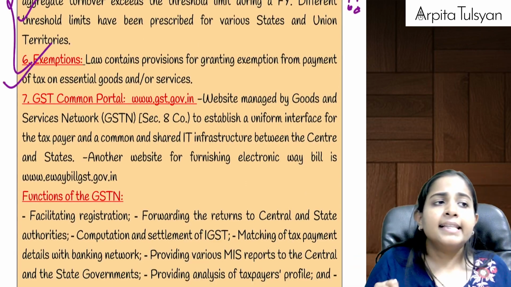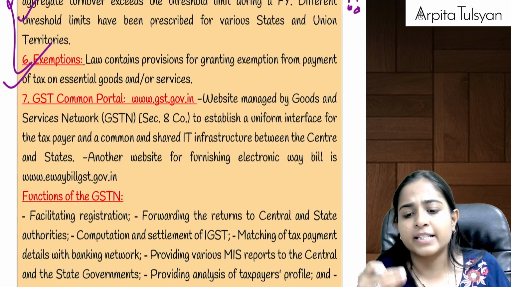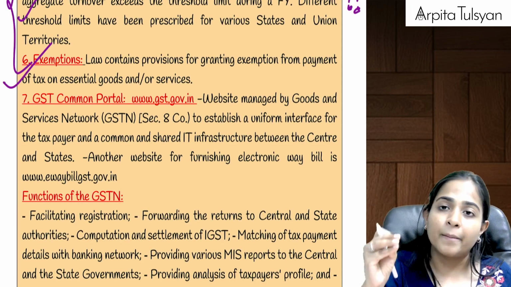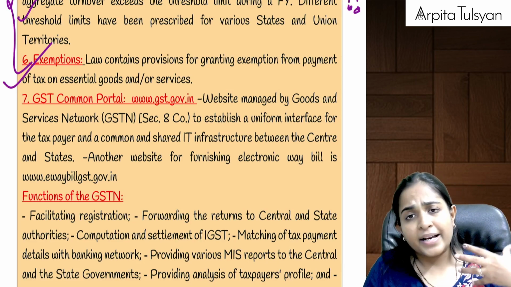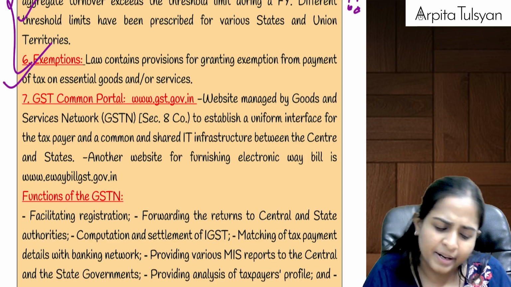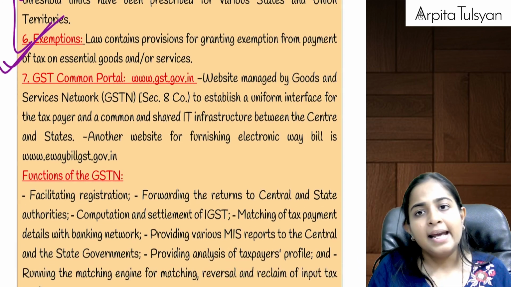And last, there will be some essential goods and services on which the government is going to provide you some exemptions. Means there can be some essential goods, there can be some essential services on which government says no GST should be made applicable. So they will provide you an exemption.